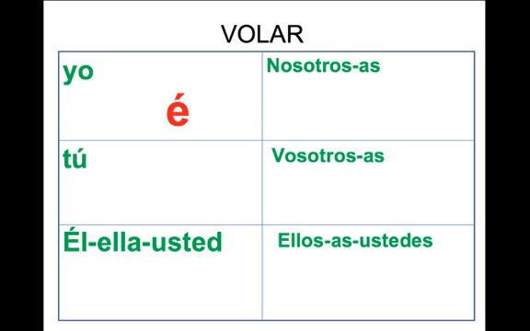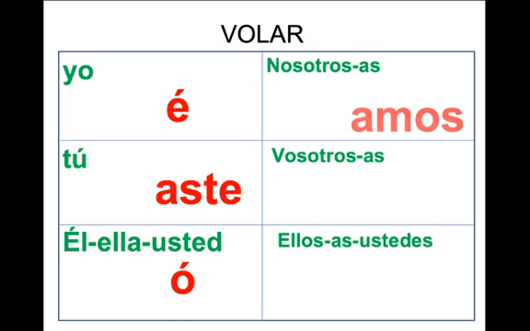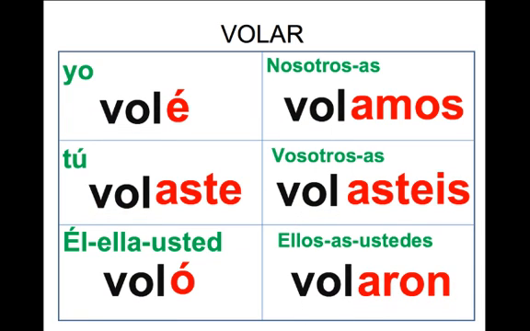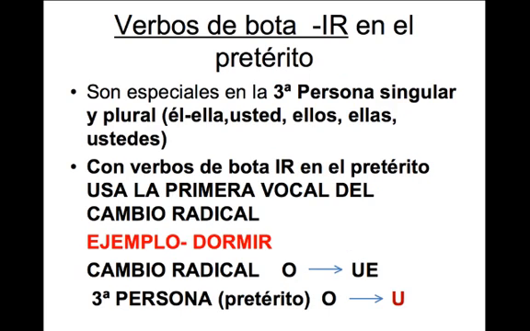So here are those forms. You treat it just like a regular AR verb in el pretérito. So, é, aste, ó, amos, asteis, aron. And there's your stem, vol. So no change.